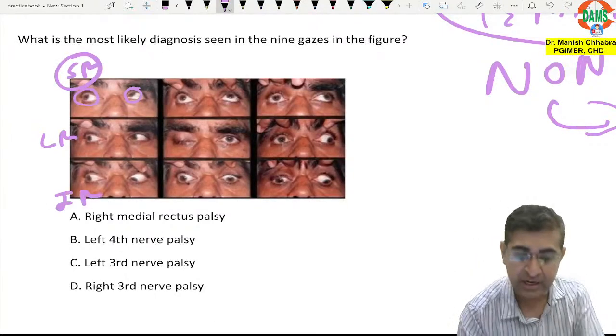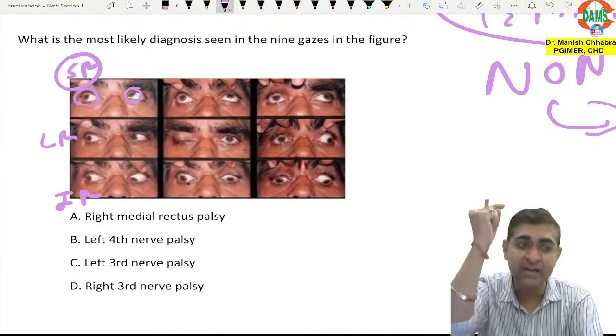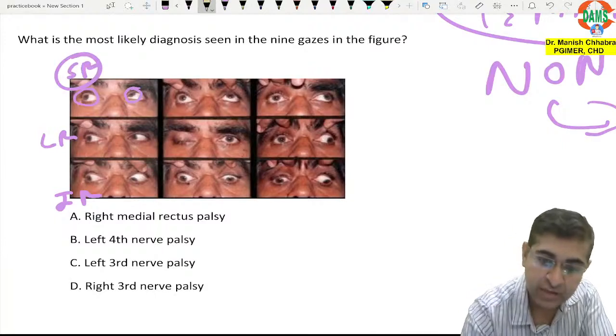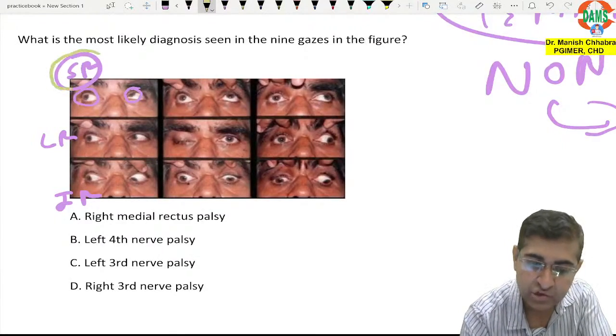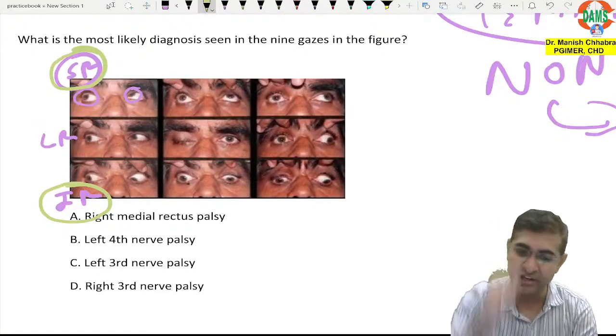It is inferior rectus. So the right eye is not able to elevate as well as not able to depress. So that means which muscles are involved? Superior rectus is involved and inferior rectus is involved. I hope you have understood.